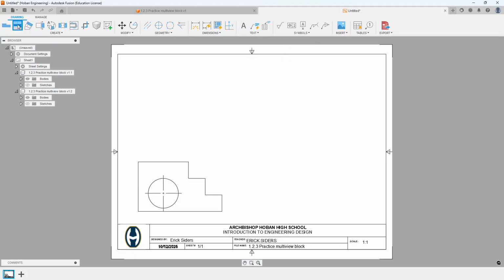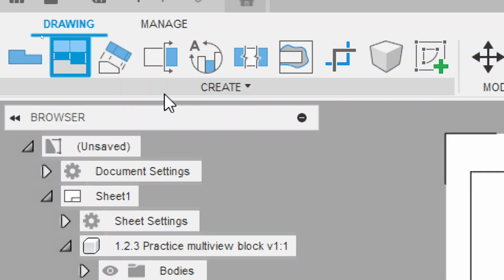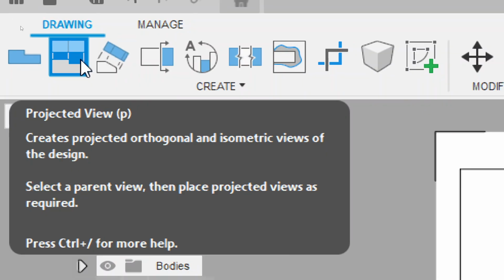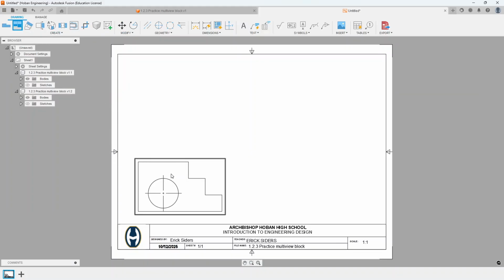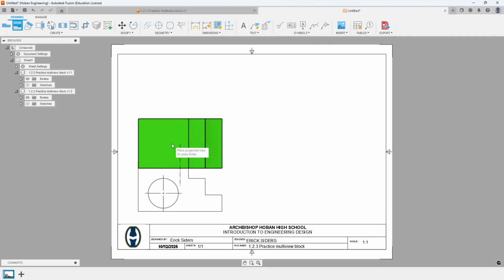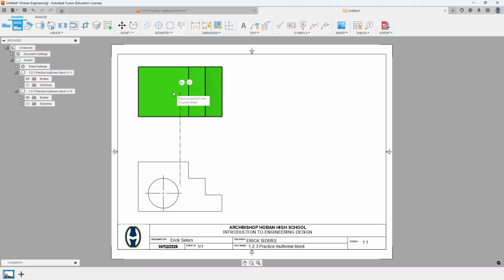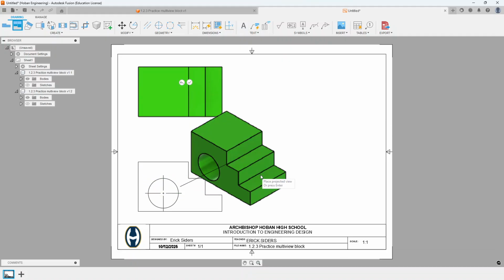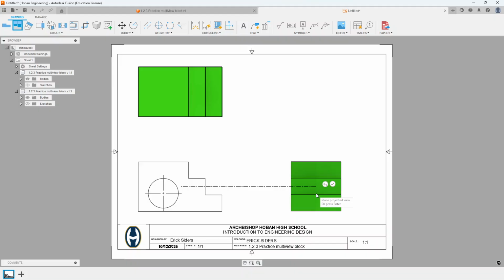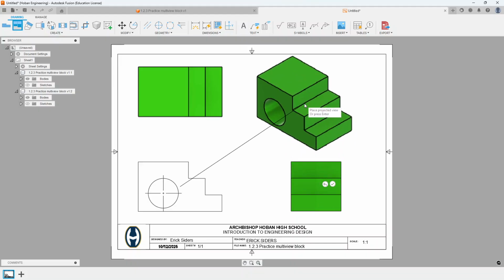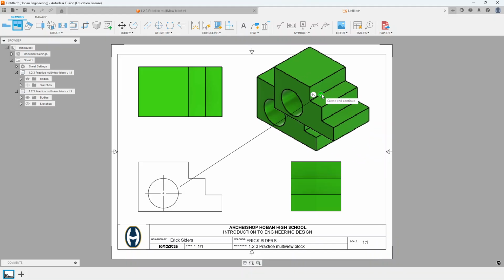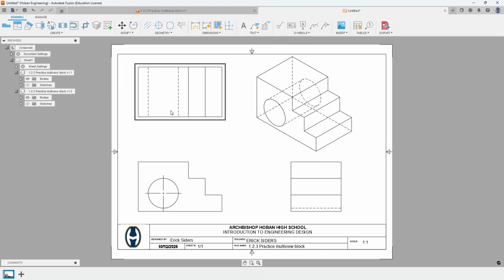So we're going to click the projected view tool. It's highlighted blue now. So up in the top left, projected view. That's highlighted blue. Click your base view once, and then if you come here and click again, and then we go over to the right to get the right view. And if we go between them, we can get the isometric view. Once you've clicked all of those, click the check mark, and it creates those views.